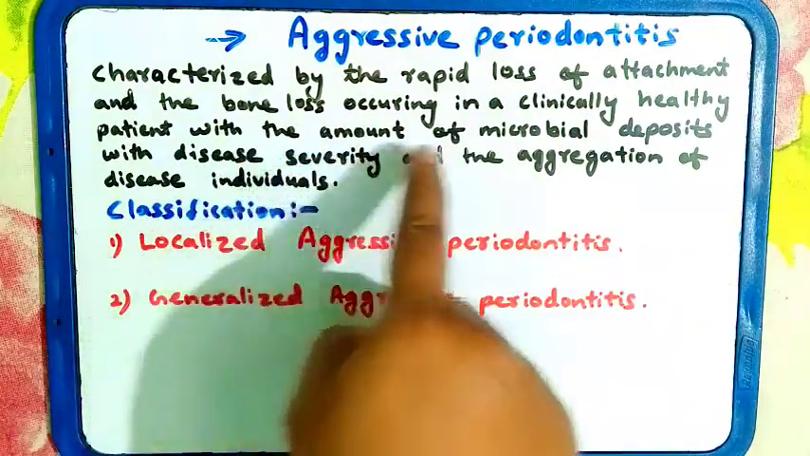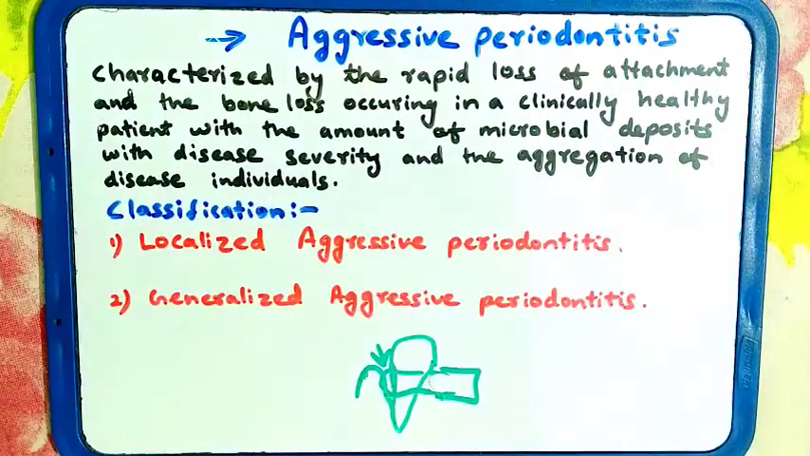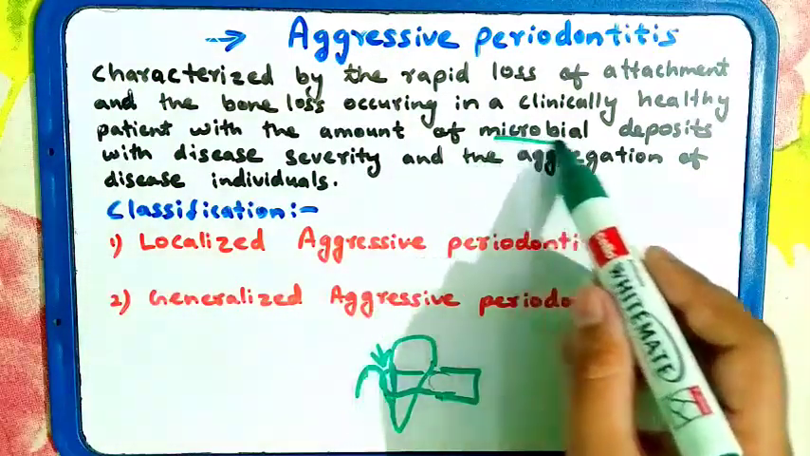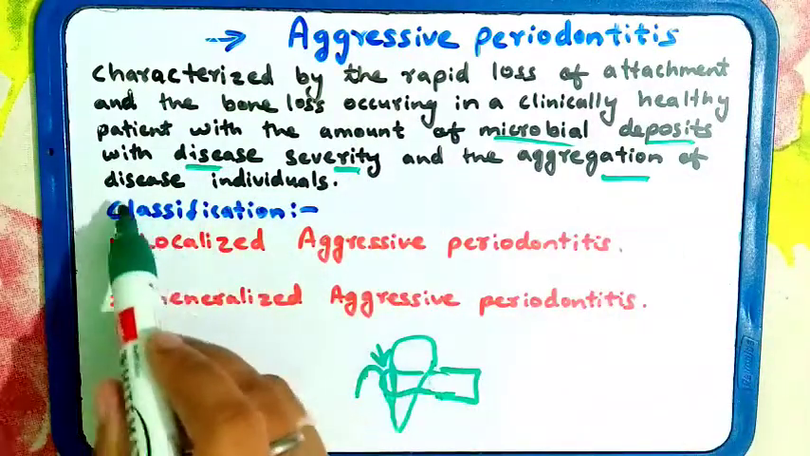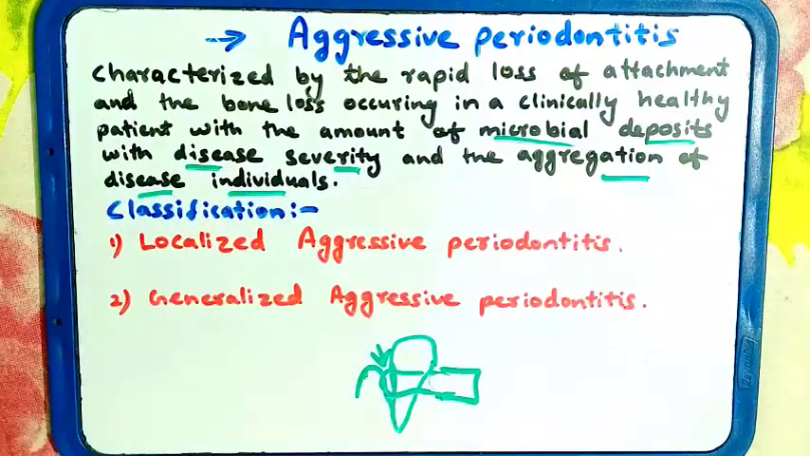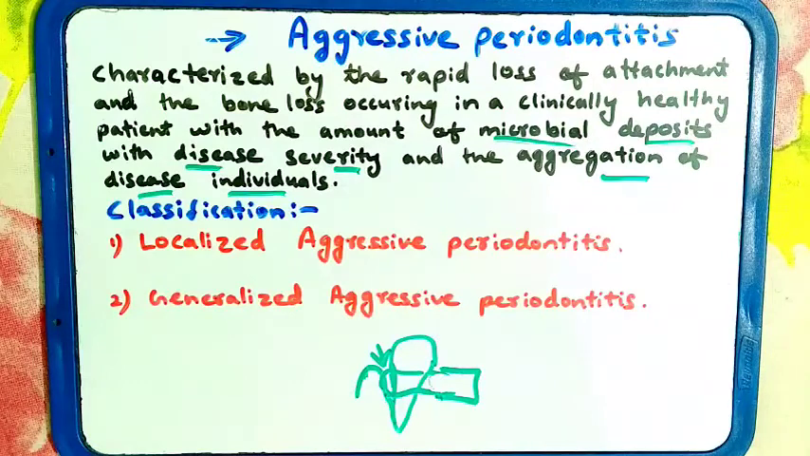Bone loss will be in a healthy patient with a small amount of microbial deposit. The aggressiveness of this periodontitis depends on the microbial deposit, the disease severity, and the aggression of the disease in the individual. How much the disease has affected the individual, how much the disease severity is, and the microbial deposit will explain the aggressive periodontitis.